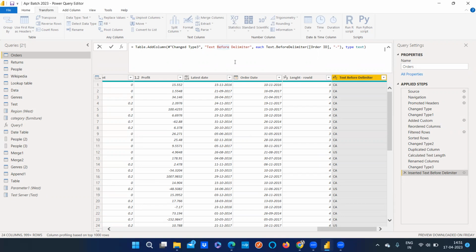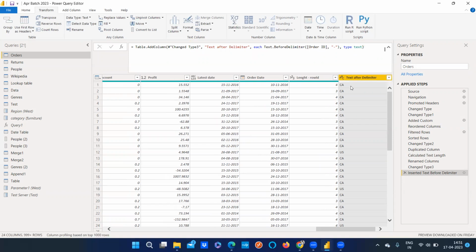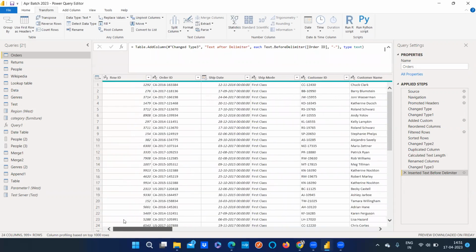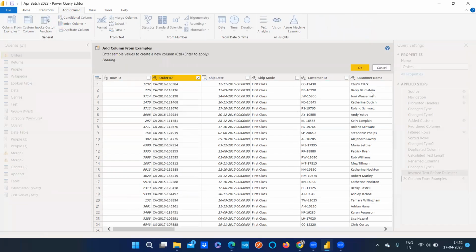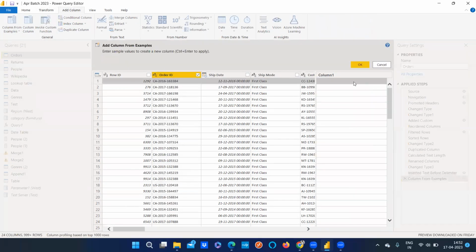Okay, before delimiter, what you can do here is, you can even write after delimiter also. Now you see how the values will change. It's not giving the output as such. Okay, let me do one thing. We can even see whether we are writing it correctly or not. So I will select this option again, go to add column from selection. So this time, what will I write? You please observe.